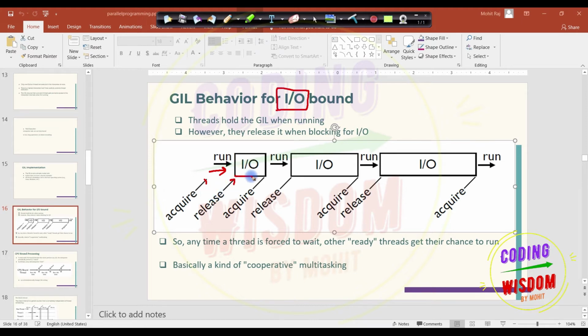Then, when there is an IO bound, release so that another thread can acquire it. After the other thread acquires it, then after completion of the IO wait, the first thread acquires it again, runs its task, and at the next IO bound releases; after waiting, it acquires again, runs its own task, then releases.